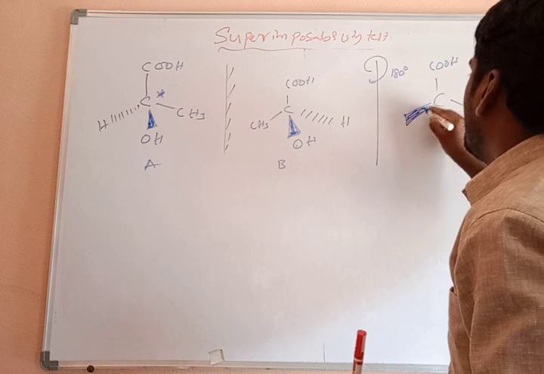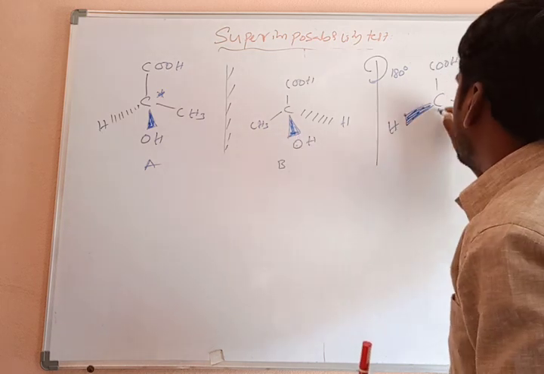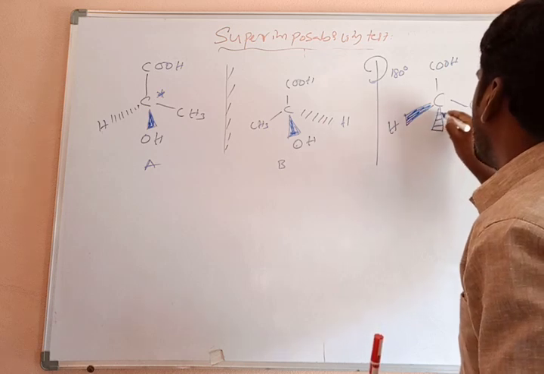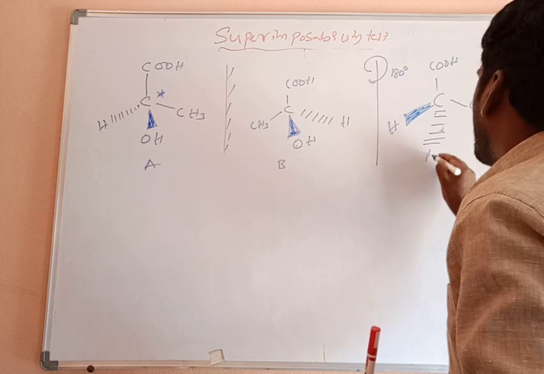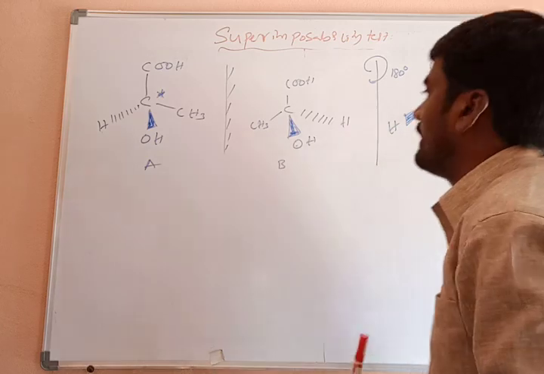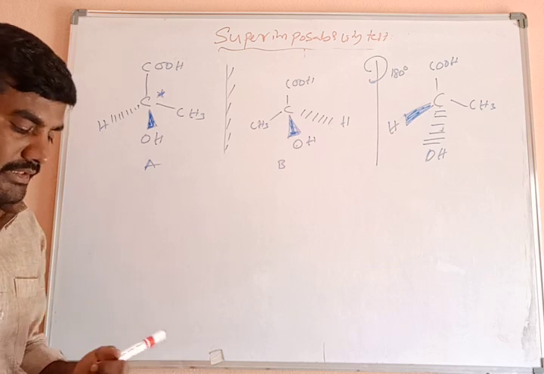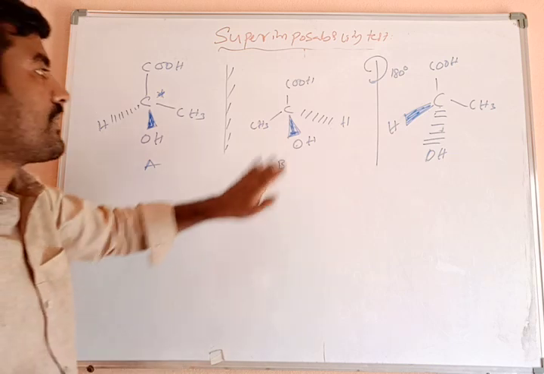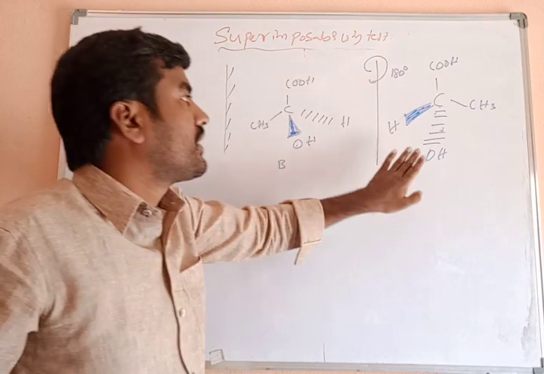Now it is present on the wedge bond. What about this OH? It is present on the wedge bond. Now it went into the dash bond. The OH group is now present on the dash bond. Clear? After rotating 180 degrees, the group which is present on the wedge bond is coming onto the